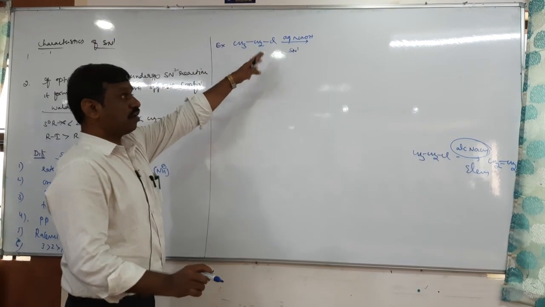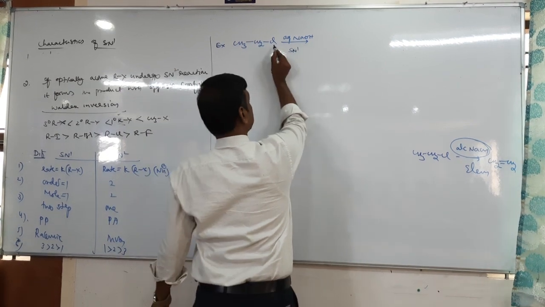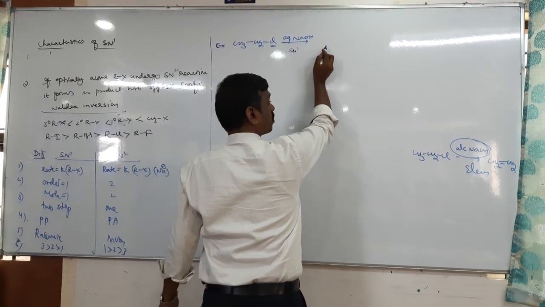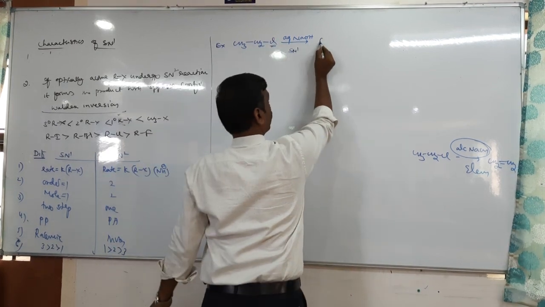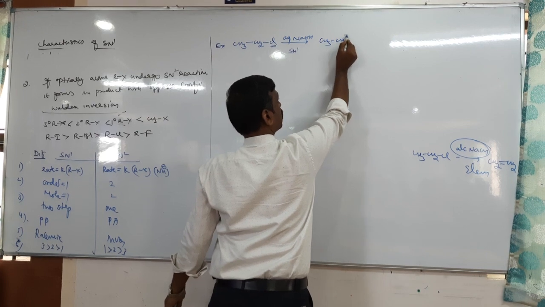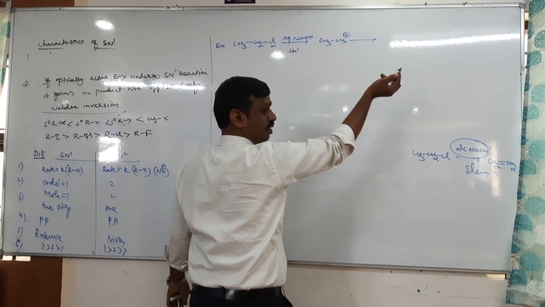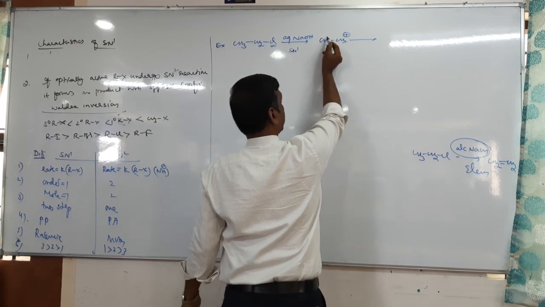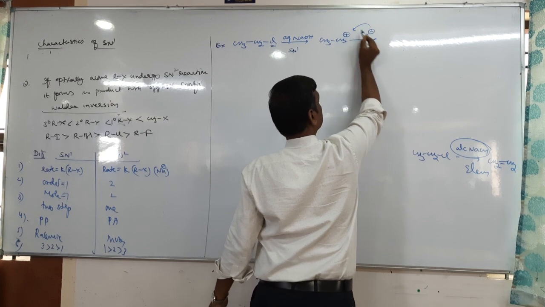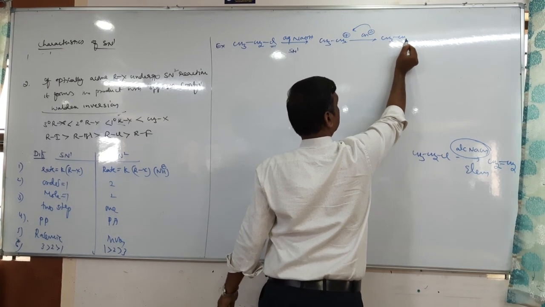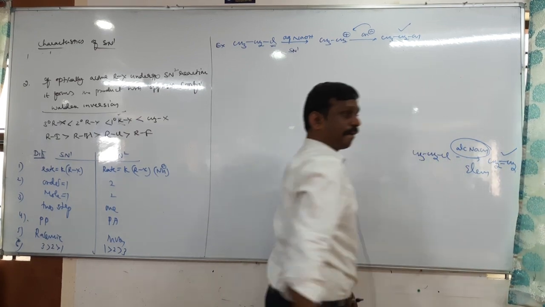Then in the case of aqueous KOH, SN1 reaction, what is the product? This Cl should be replaced by OH. But before that, we should remove Cl first. Then what do you get? Carbocation. This carbocation undergoes no rearrangement because it is the same. Next is the attack of the nucleophile. Then the product is ethyl alcohol. So here ethyl alcohol, here ethene.